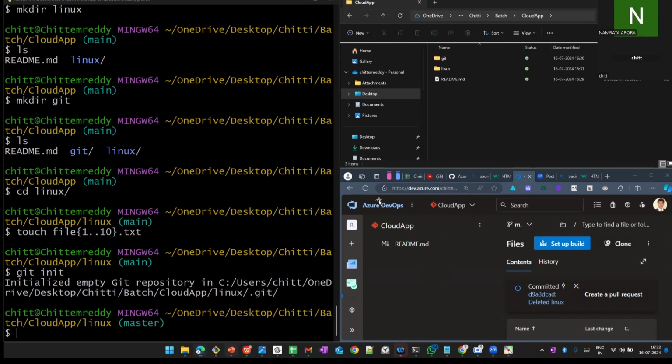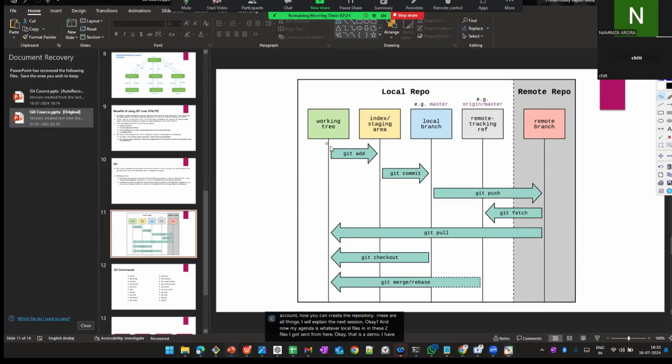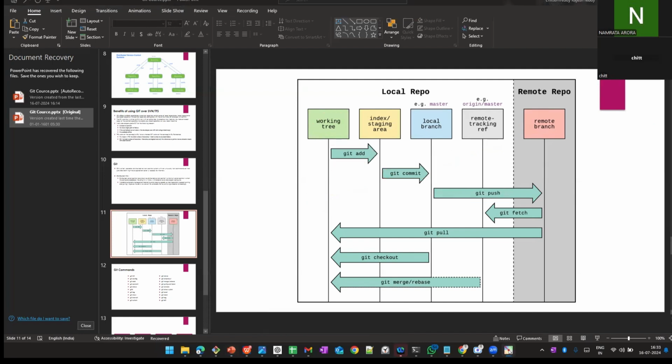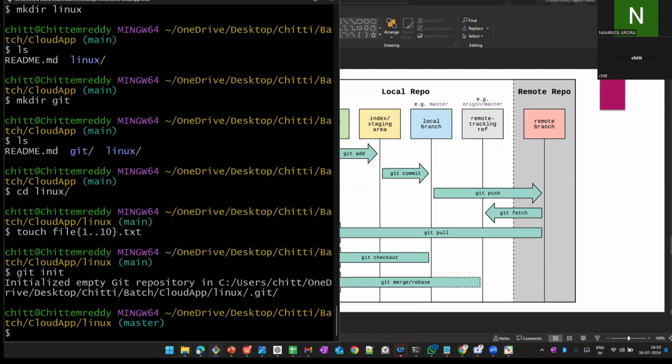My agenda now is whatever local files are in these two folders, I will send from here. That is the demo I have shown previously, right? So I have two folders, one is Git and one is the Linux folder. Inside them I have many files. These files I need to send to the repository using git add, git commit, git push. Shortly we'll do it.